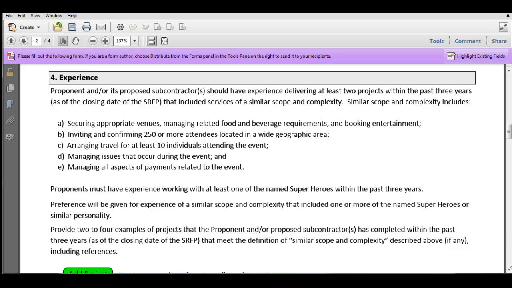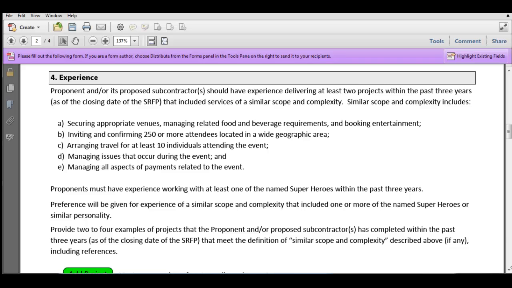So for example, if we were directing this SRFP to a qualified supplier list, we've already evaluated the experience of those qualified suppliers. That's why they're on our list through our request for qualifications process. So maybe we don't need to evaluate experience again. So we would have something else we'd be evaluating here. Typically, though, you're going to be seeing experience in some form or another being evaluated in an SRFP. So with that in mind, let's look at what it might look like in an SRFP.